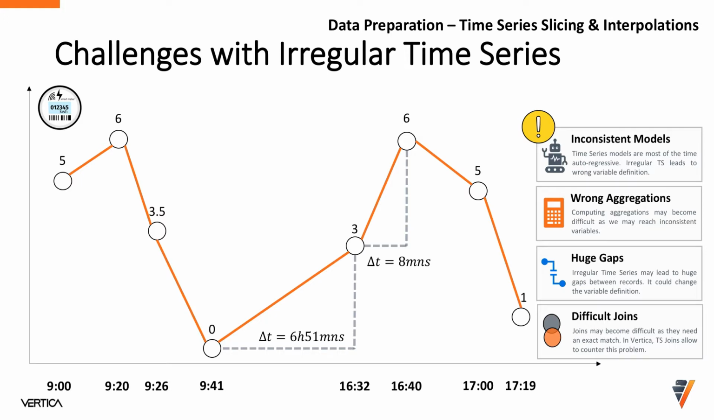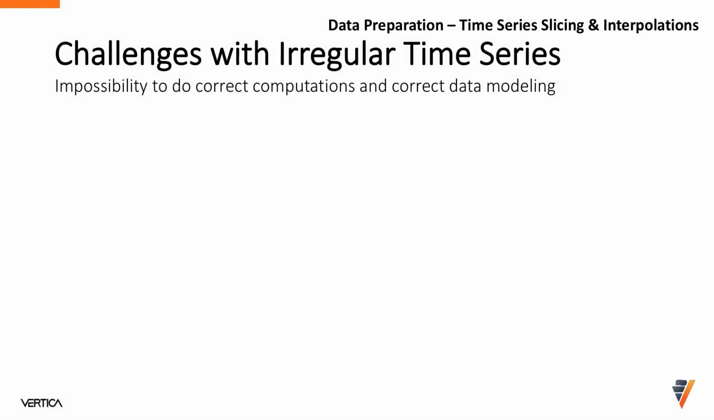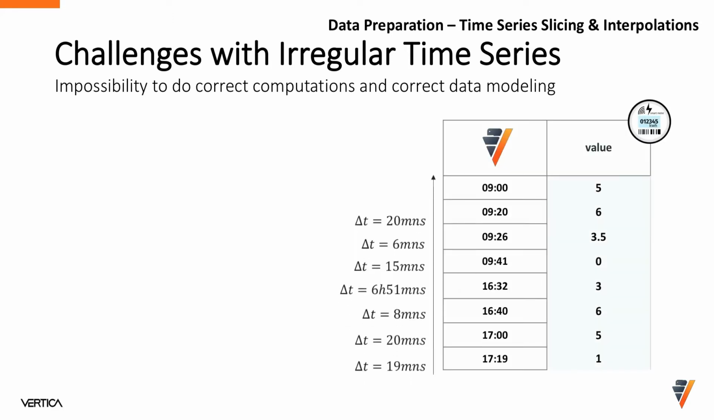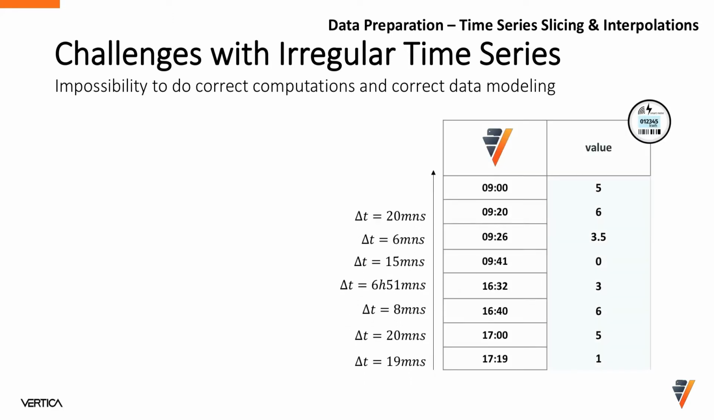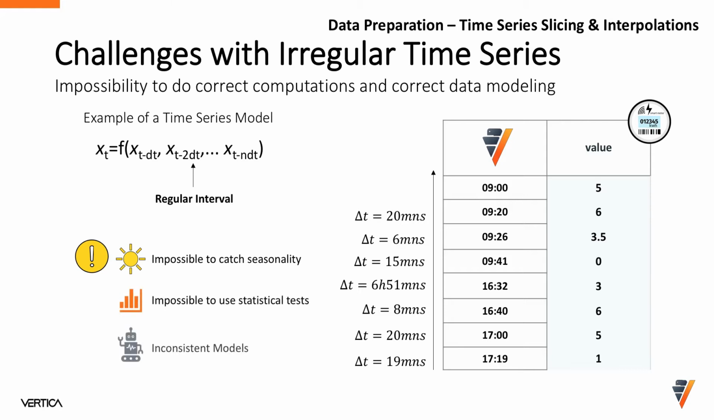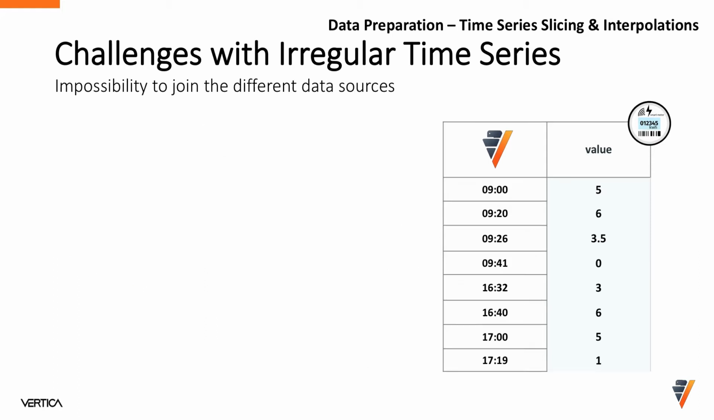If we consider the previous time series, we have many irregular slice times, reaching even a delta t of more than 6 hours. If we build a regular time series model, it expects regular intervals. Otherwise, it will never catch the seasonality. Statistical tests will not work as they expect regular slice times. Models become inconsistent.